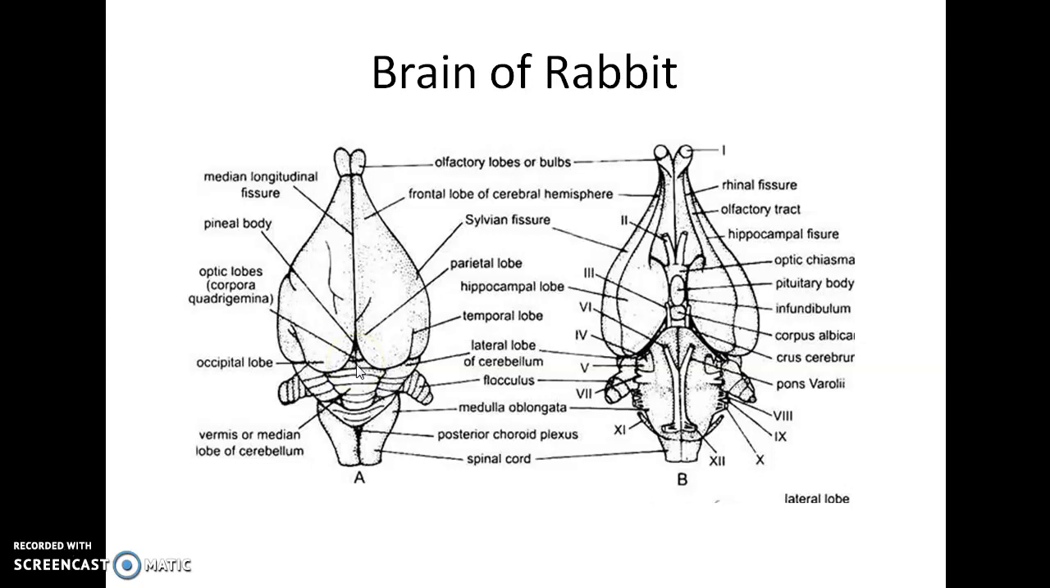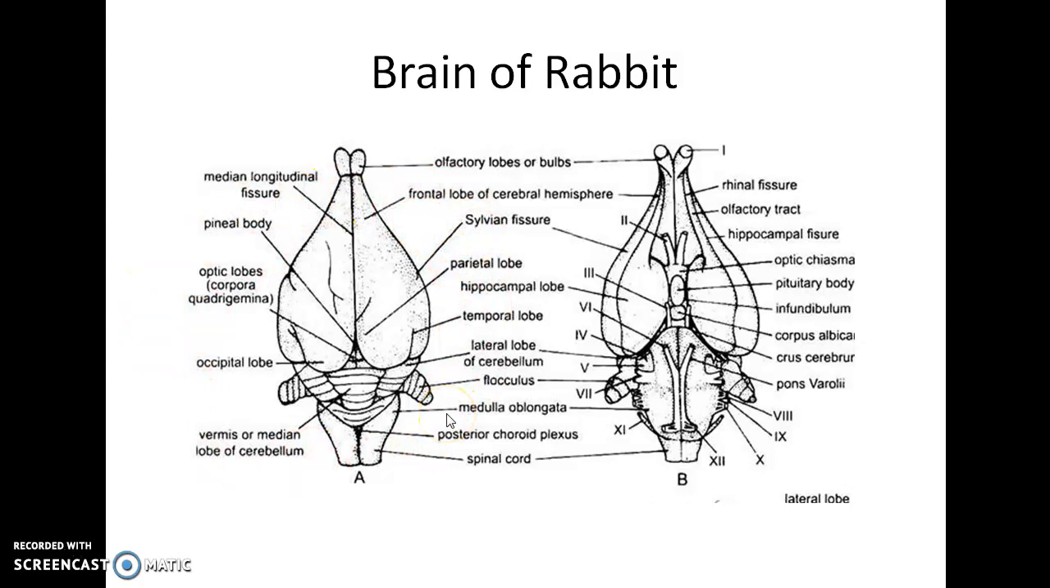The midbrain consists of the optic lobes, auditory lobes. All the four lobes are called corpora quadrigemina. The hindbrain consists of the cerebellum and the pons, medulla oblongata. The whole brain is covered by membrane called meninges.